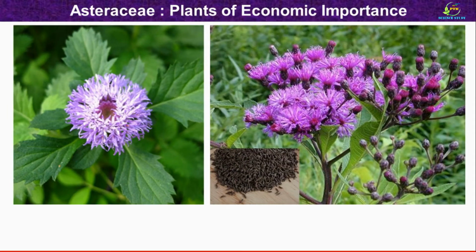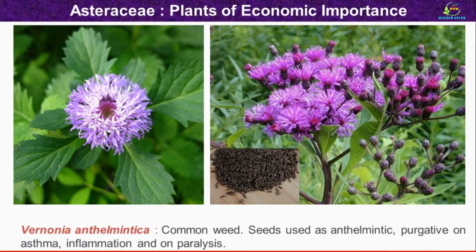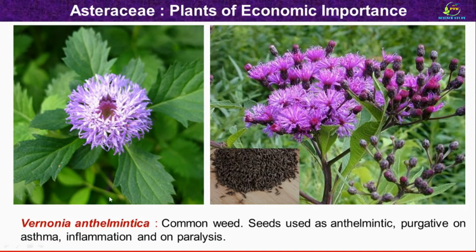Then this is the next Asteraceae family member. Botanical name of the plant is Vernonia anthelmintica. It is a common weed. You might have seen this plant. These are the leaves of the plant, this is the inflorescence and these are the seeds of the plant.